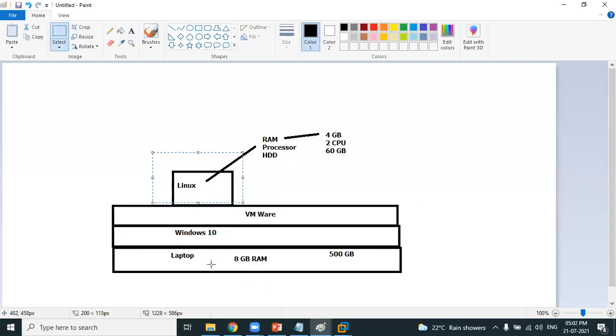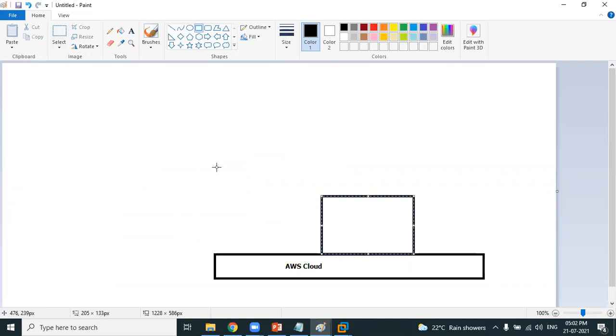You don't need to allocate RAM from your laptop. You don't need to allocate hard disk from your laptop. AWS already has their data centers. They have terabytes of RAM, millions of CPUs, zettabytes of hard disks. They have their hardware ready. You can use their hardware and create machines as per your requirement. That's more interesting. You don't need to allocate hardware from your laptop. You can create virtual machines on AWS cloud.